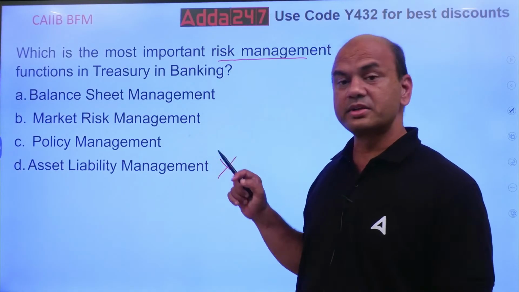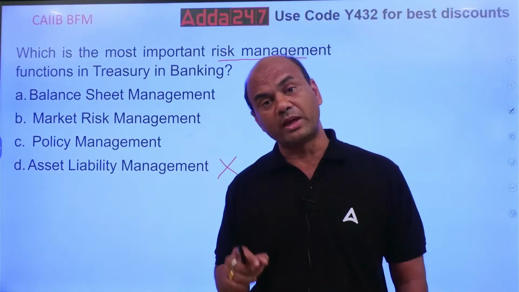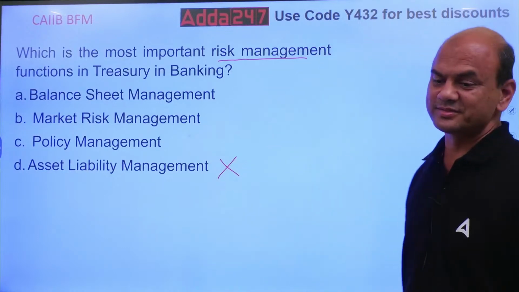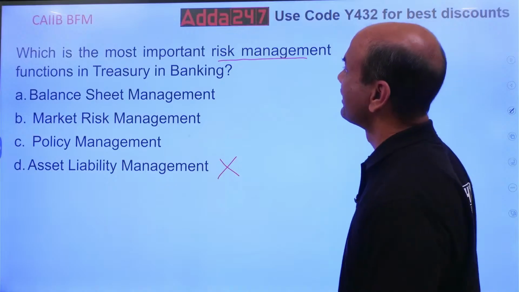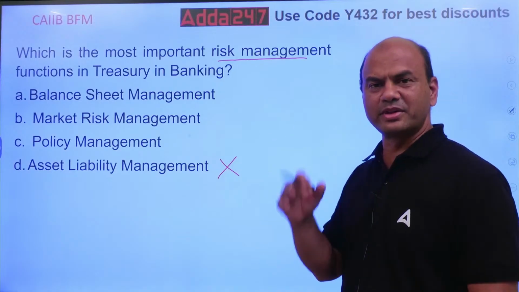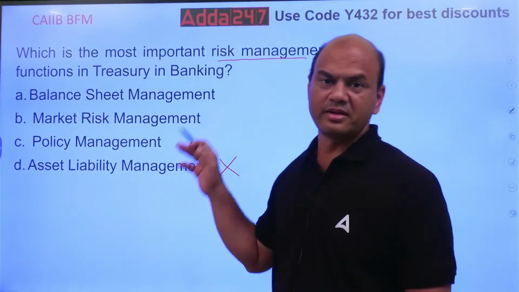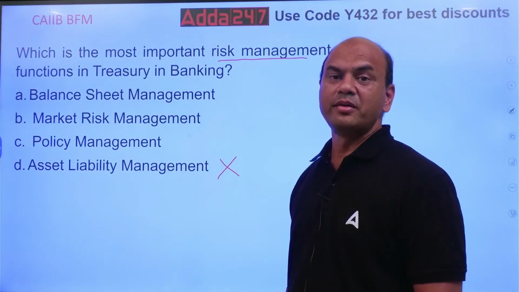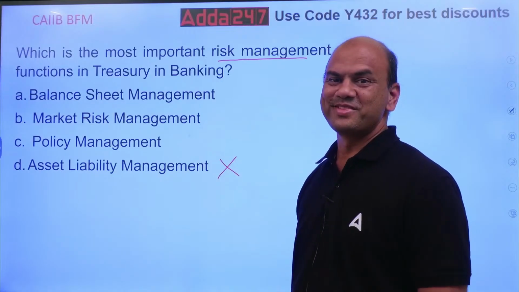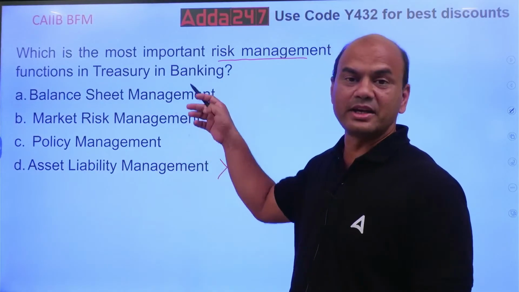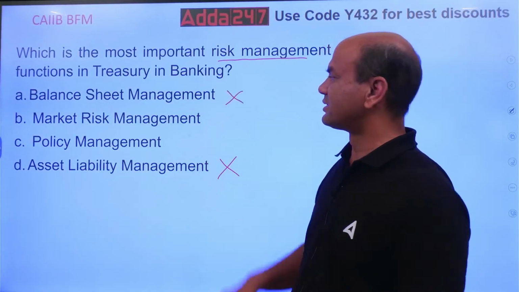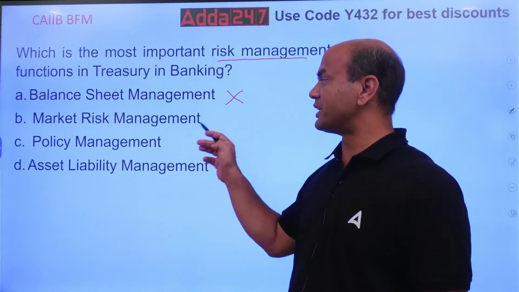Which among these four is the most important one, without which your bank will be in trouble if you don't manage it properly? Is it balance sheet management? Okay, let's see one by one. Balance sheet management means what? Managing the balance sheet means matching your assets and liabilities. Roughly this and this will be related to each other. So if this is not the answer, this will also not be the answer. So, market risk management and policy management.